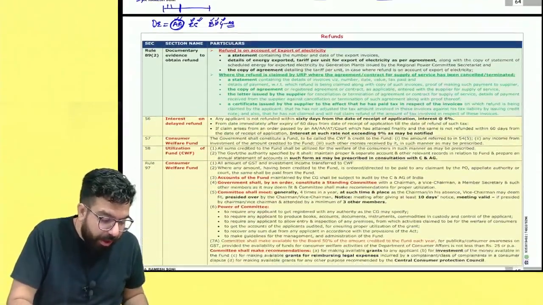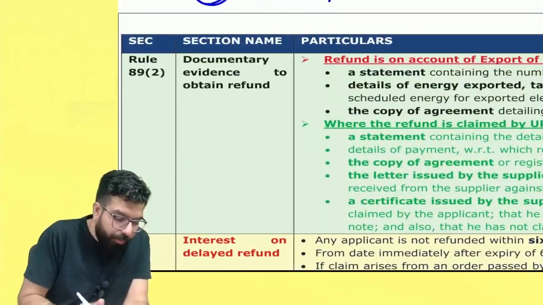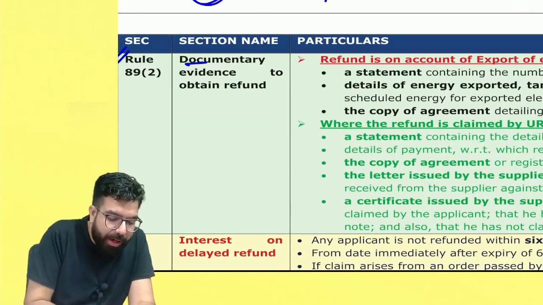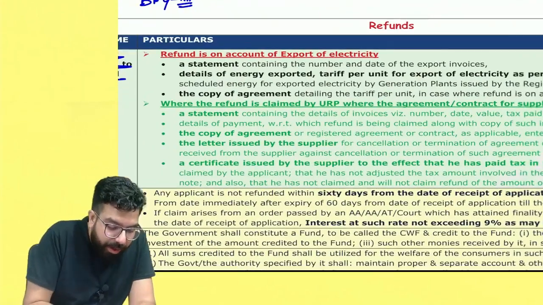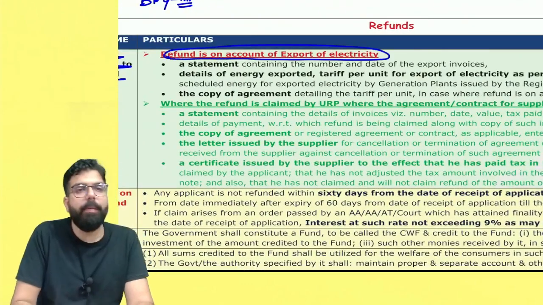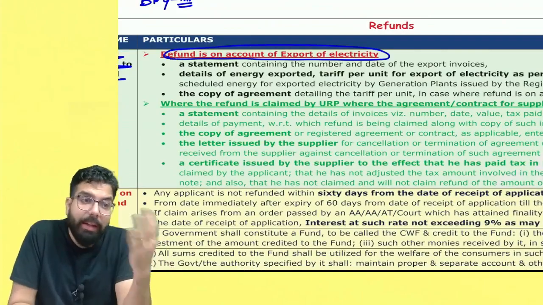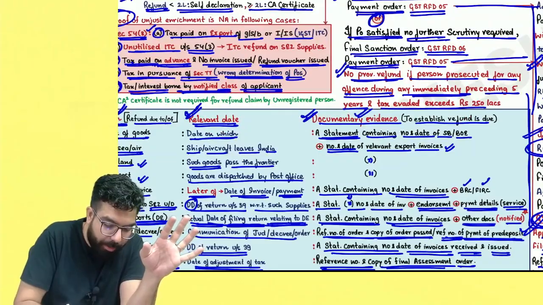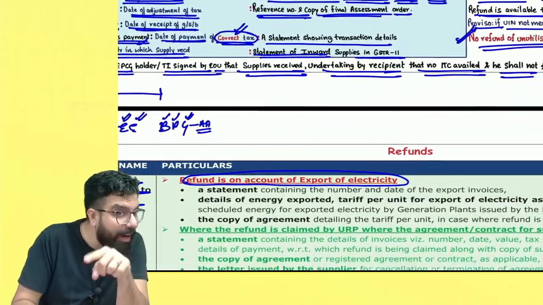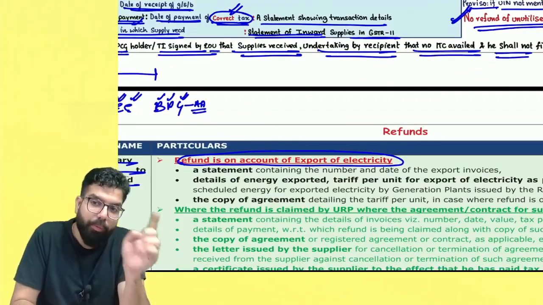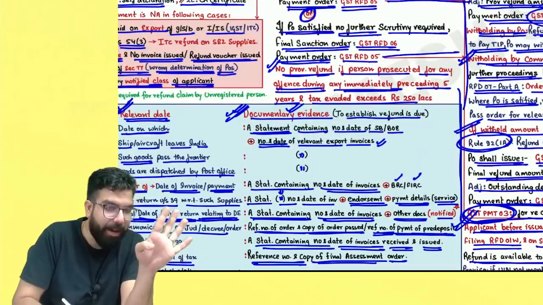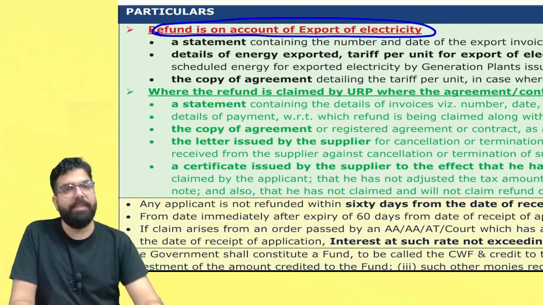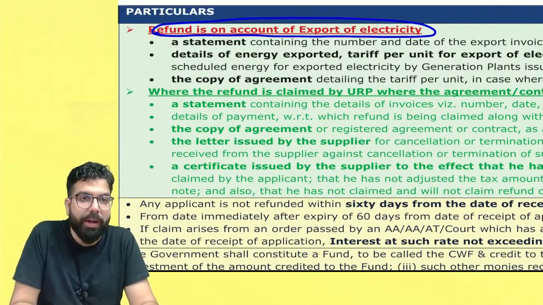Okay, now over here, sir, rule number 89(2) has been given. Basically, they have told the documentary evidence if you are exporting electricity, where refund is on account of electricity. Remember one thing, for export of goods other than electricity, you have to see the documentary evidence told over here only. But if it is export of electricity, they have told that whenever you are an exporter of electricity, what is the documentary evidence that you have to give to claim a refund?